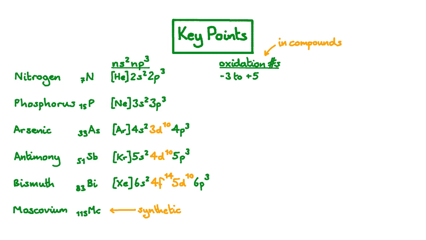In compounds, we see oxidation states for nitrogen between -3 and +5. As we descend the group, the range of oxidation states decreases. And compounds with +5 oxidation state group 15 elements become more unstable.